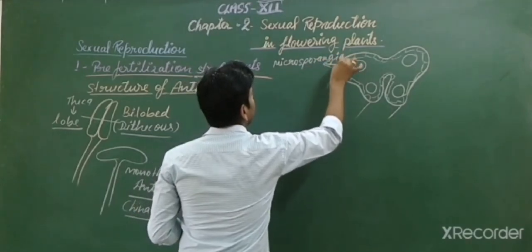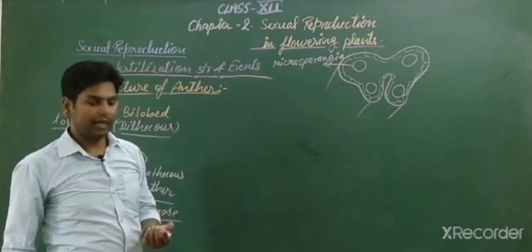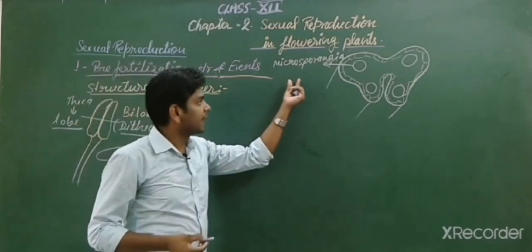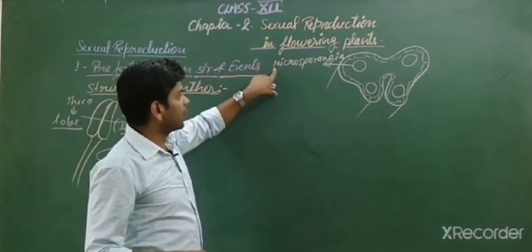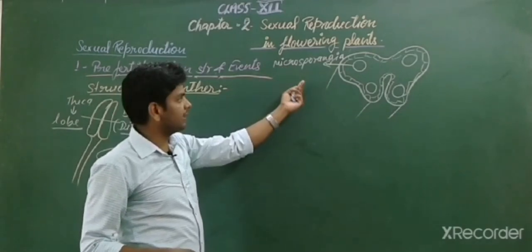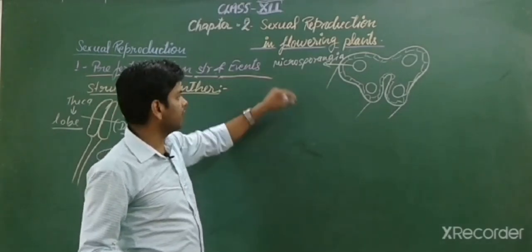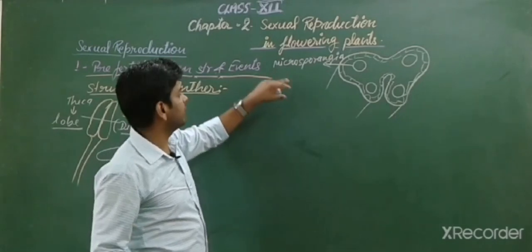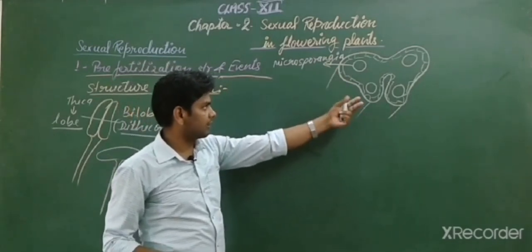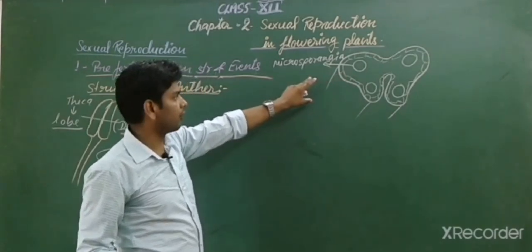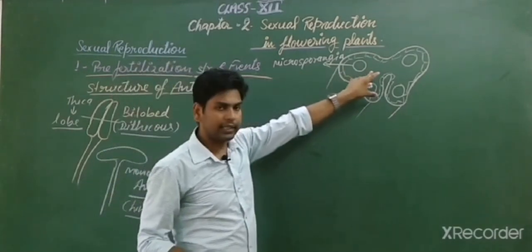Microsporangia. So what is it? Microsporangia is the structure in which microspores are formed. That is why it is named so. Angia means a sac-like structure or cavity in which microspores are formed. That is why it is known as microsporangia. So in this two-lobed structure, 4 microsporangia are found.